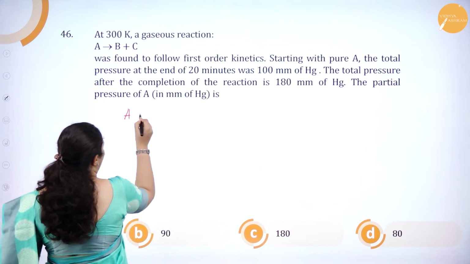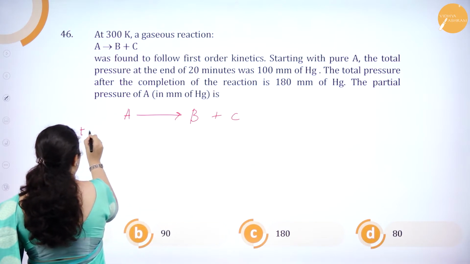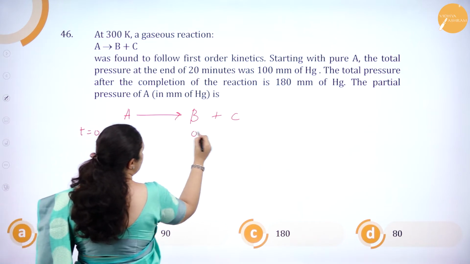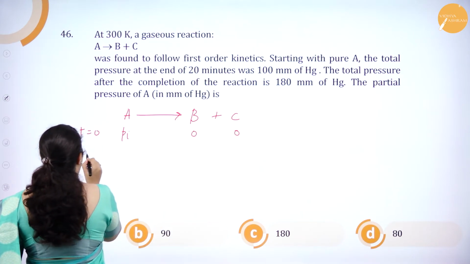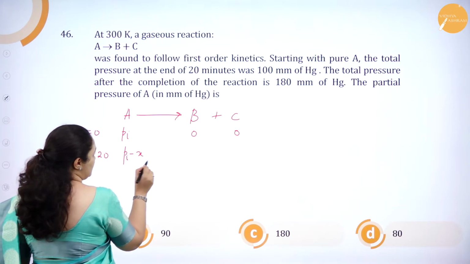See here, A is giving B plus C. So at T equal to 0, we have Pi, 0, 0. After 20 minutes, I'll consider X as the amount which has reacted.